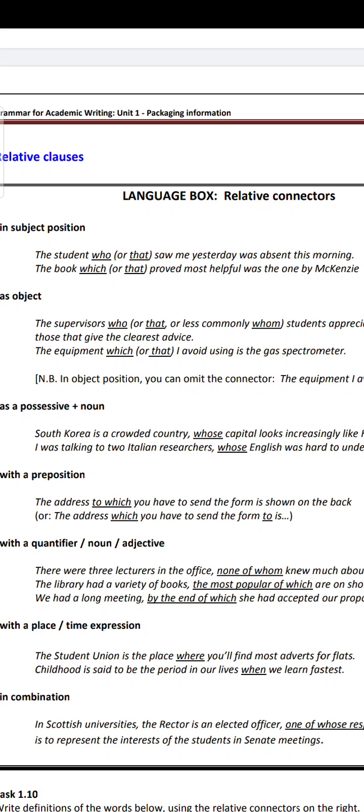The answer is yes. There is no separate who or which for plural subjects. Plural and singular subjects are the same. We still use who or which. To distinguish is only whether it is a person or non-person.